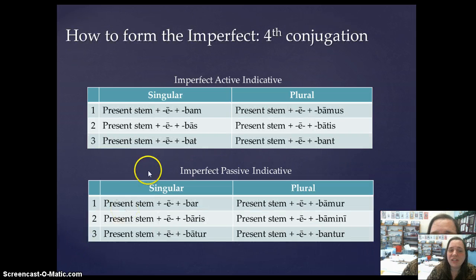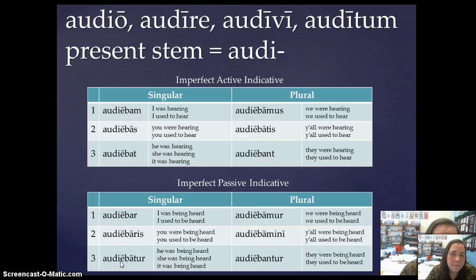And again, fourth conjugation, the present stem does have the I on the end of it, so you're going to add the E between the I and the bam. Bas, bat, bamus, batis, bant, so on and so forth, which means that the fourth conjugation, sort of in practice, is going to look very similar to the third IO. And remember, when you learned third IO and when you learned fourth, I did tell you then that there are actually very few examples of when the third IO and the fourth aren't going to look like each other. They, for the most part, look very similar.